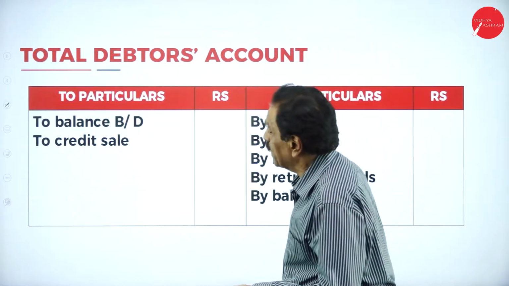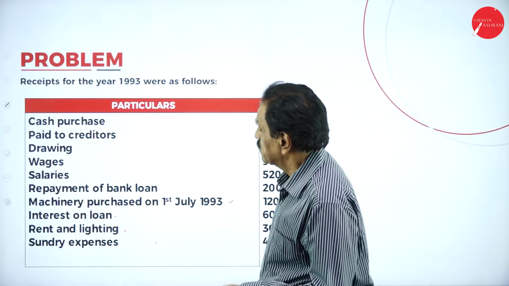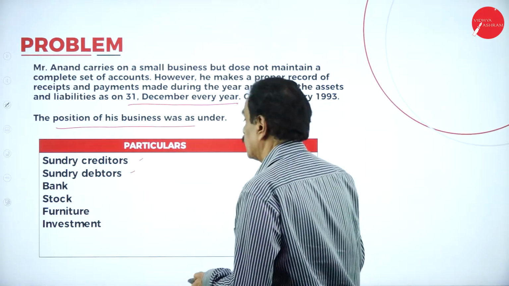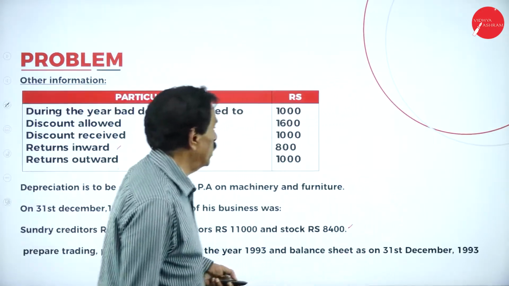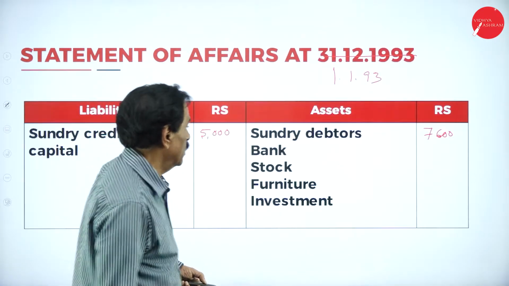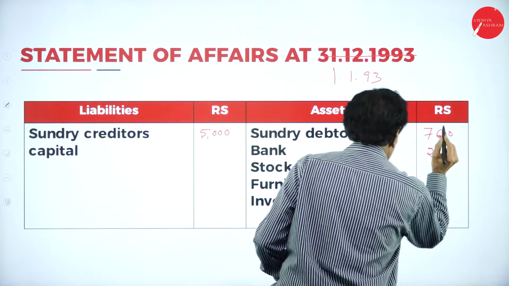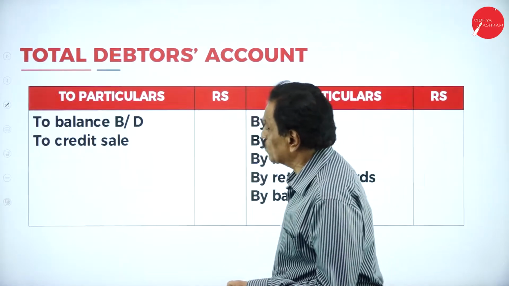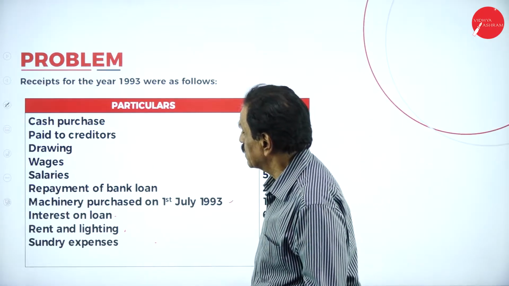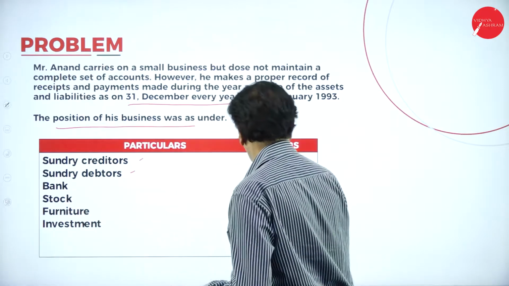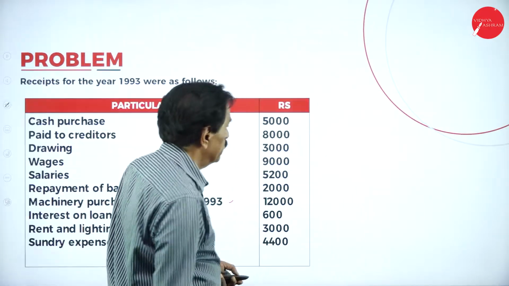Then cash at bank, this one, because cash at bank is 2,400. Then opening stock, your opening stock is 6,000.